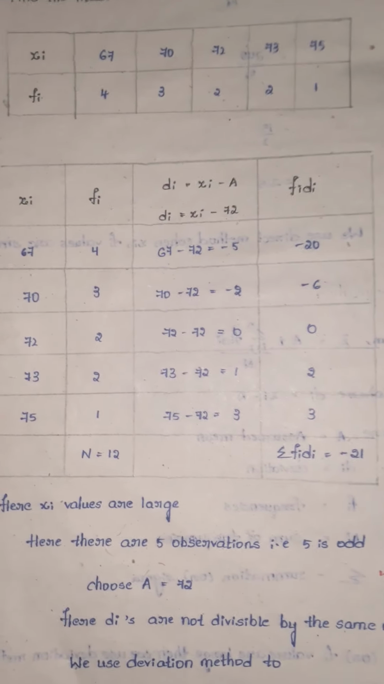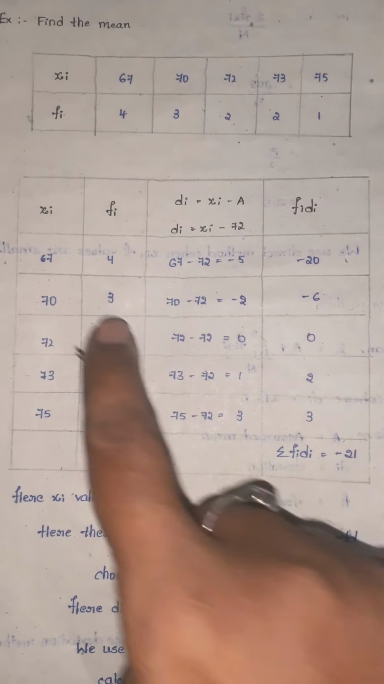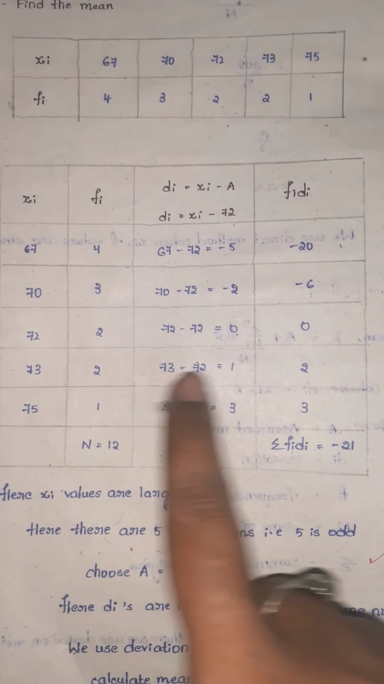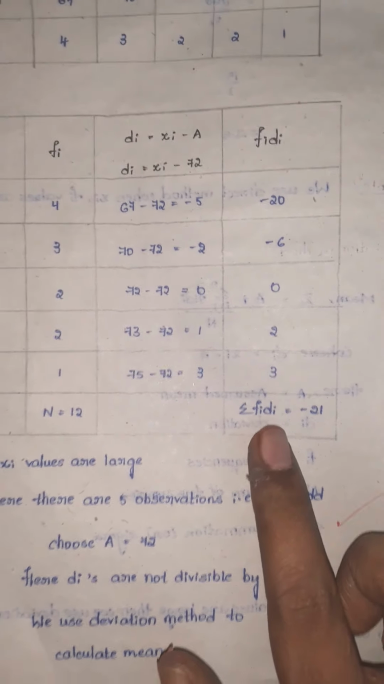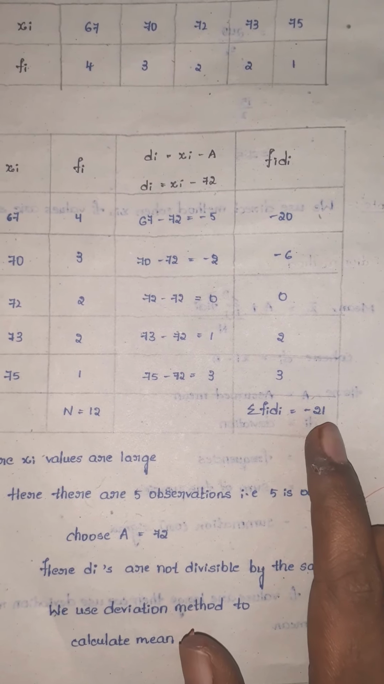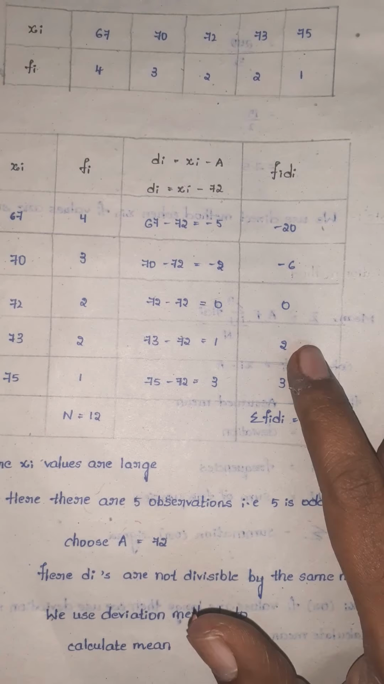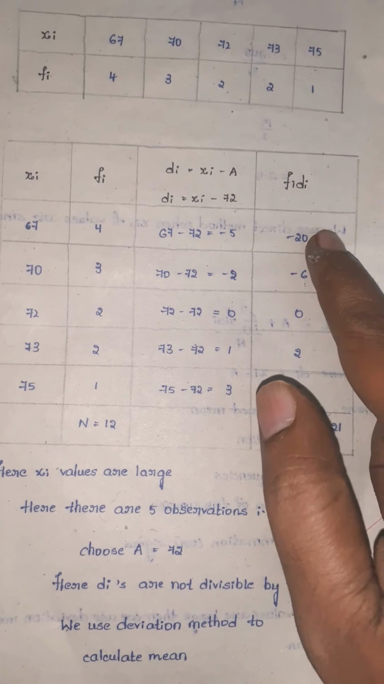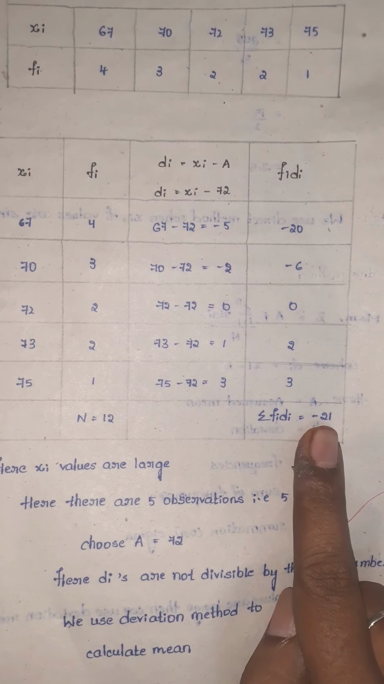Next you should calculate fi di. So here 4 into minus 5 is minus 20. 3 into minus 2 is minus 6. 2 into 0 is 0. 2 into 1 is 2. 1 into 3 is 3. Next you should do sigma, summation fi di, equals. See here, 3 plus 2 is how much? 5. Minus 6 plus 5 is how much? Minus 1. Minus 1 minus 20 is how much? Minus 21. You should do this carefully here.